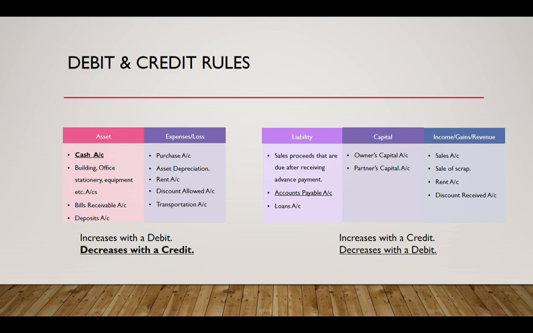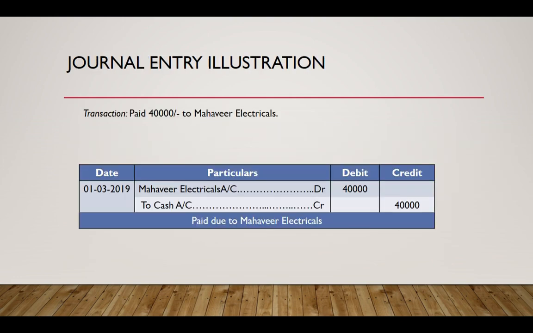By rule, a decrease in cash is denoted with a credit and a decrease in liability is denoted with a debit, and accordingly we pass the journal entry as follows. We debited the supplier's account and credited the cash account. So our liability towards this supplier has been reduced, and we reduce liability with a debit.